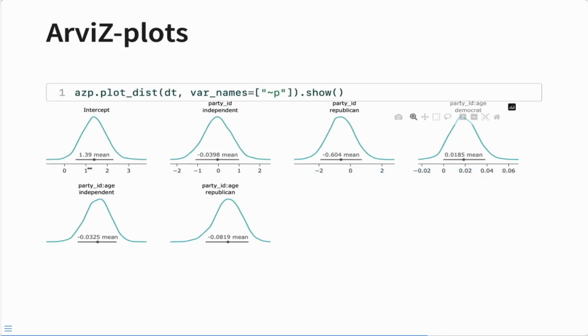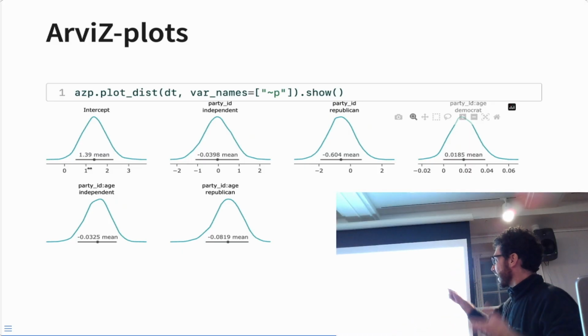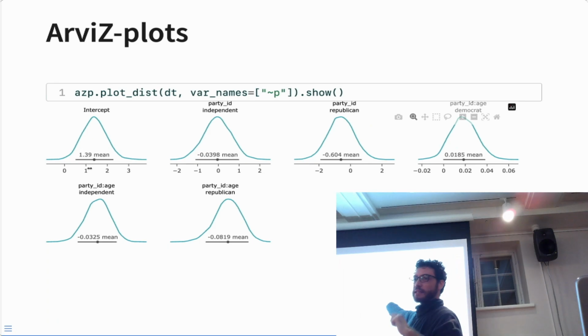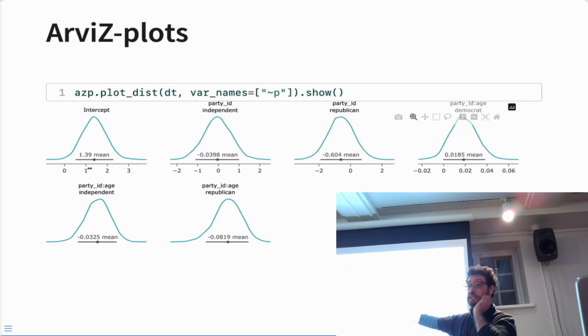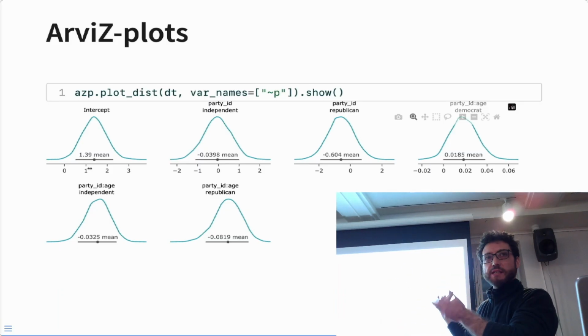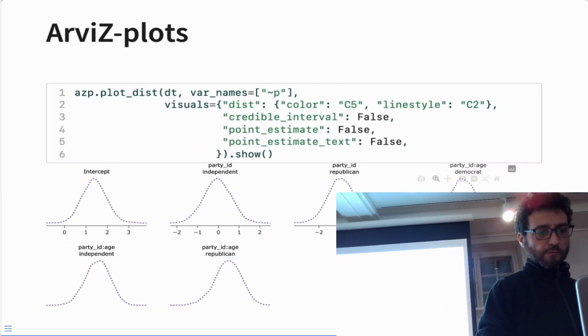Arviz-plot also provides a lot of batteries-included plots, like plot_forest, plot_trace. Essentially, this is the same syntax in the old arviz and the new arviz. We are again passing a data tree and saying I want to plot these variables, all variables except the p variables. So for the user, this is exactly the same. Internally, we are computing things completely differently.